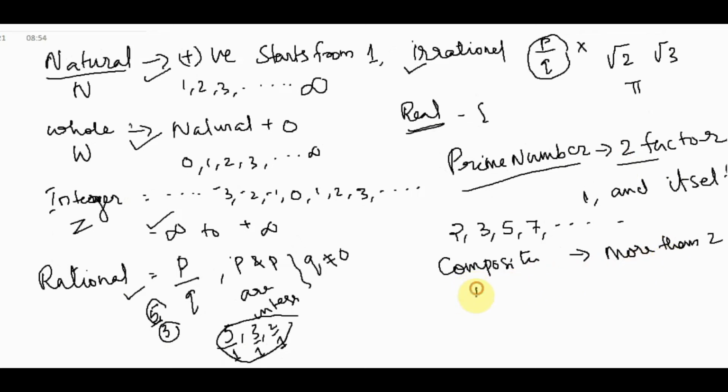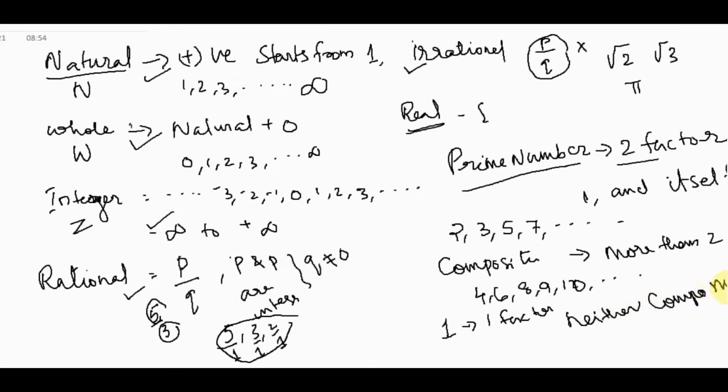That means 4, 6, 8, 9, 10, 12, etc. Then what is number 1? 1 has only one factor. So we can say that 1 is neither composite nor prime. It is not a prime, not a composite. It is a special case.